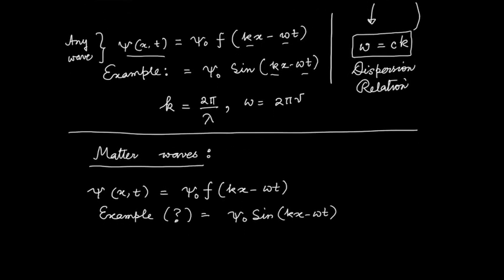What else do we know? We know that the energy of the matter wave is given by h cross omega, or the frequency of the wave is given by E by h cross, and the momentum is given by p equals h by lambda, or if I write h by 2 pi, and I have to multiply here with 2 pi, so p is essentially k times h cross.